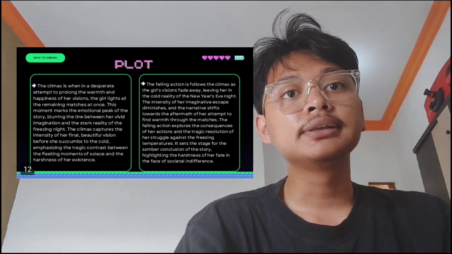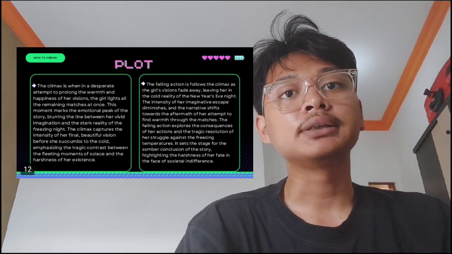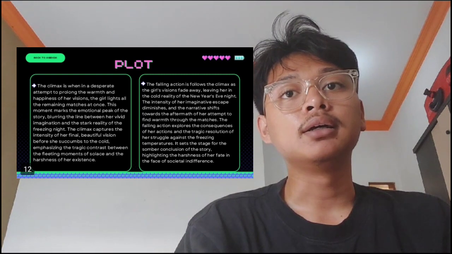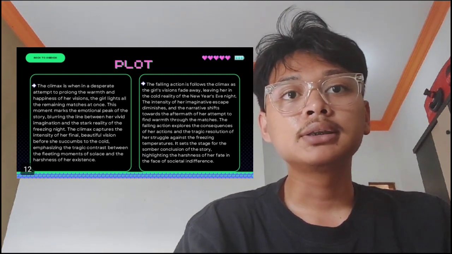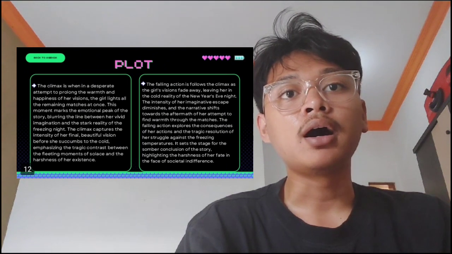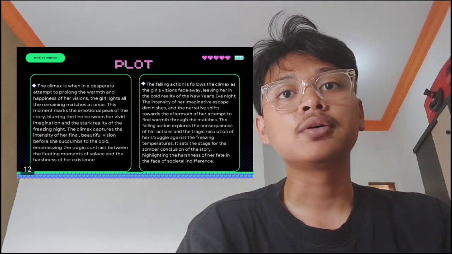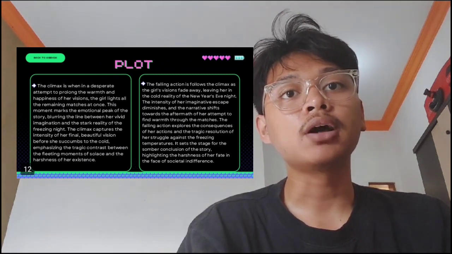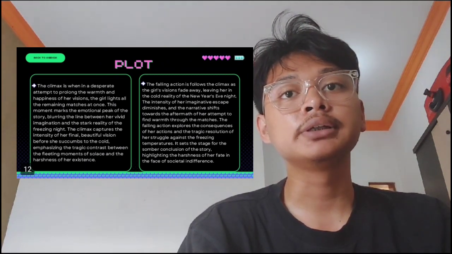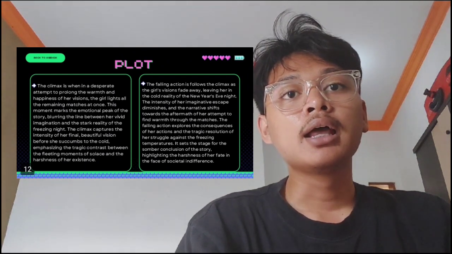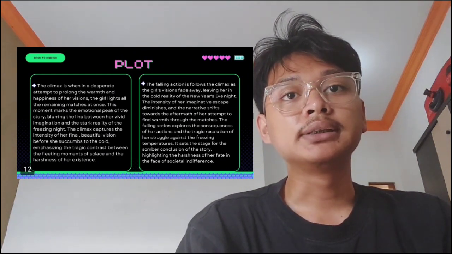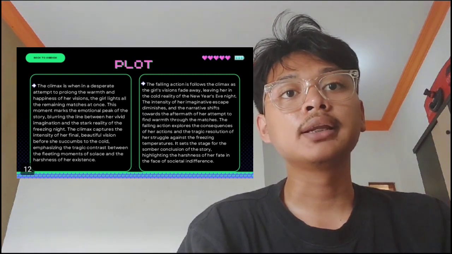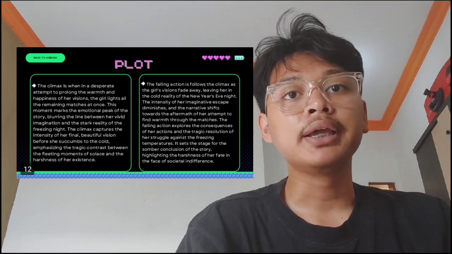The intensity of her imaginative escape diminishes, and the narrative shifts towards the aftermath of her attempt to find warmth through the matches. The falling action explores the consequences of her actions and the tragic resolution of her struggle against the freezing temperatures. It sets the stage for the somber conclusion of the story, highlighting the harshness of her fate in the face of societal indifference.